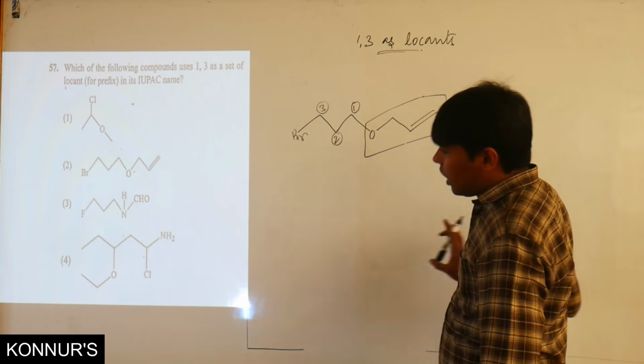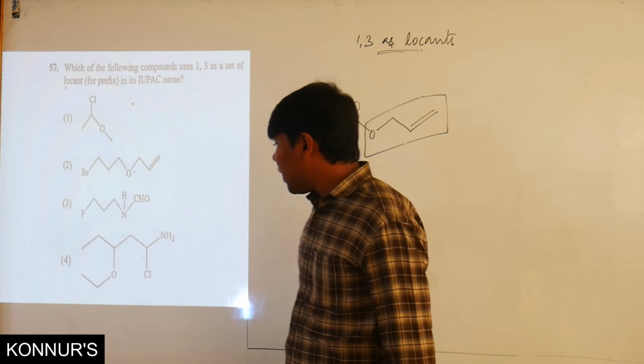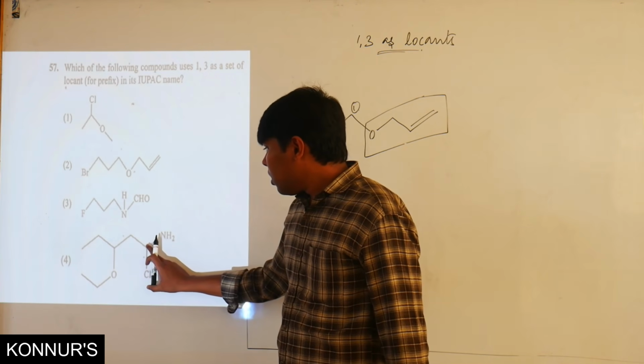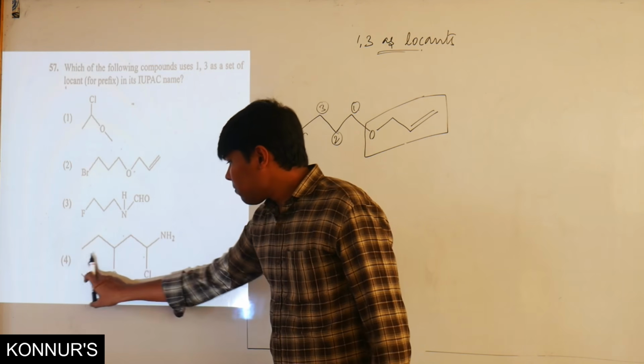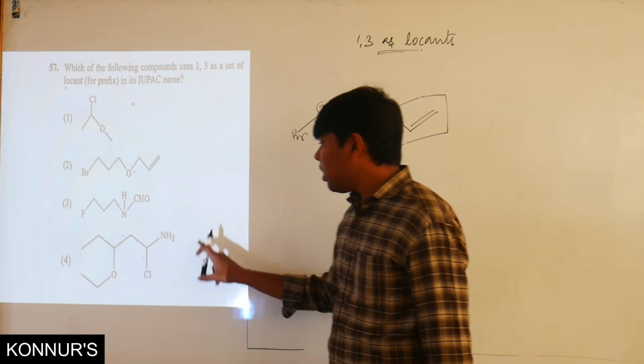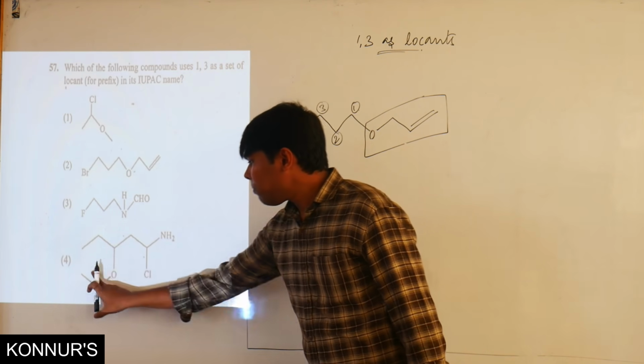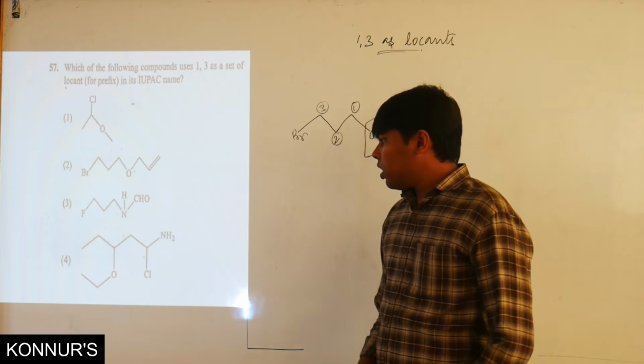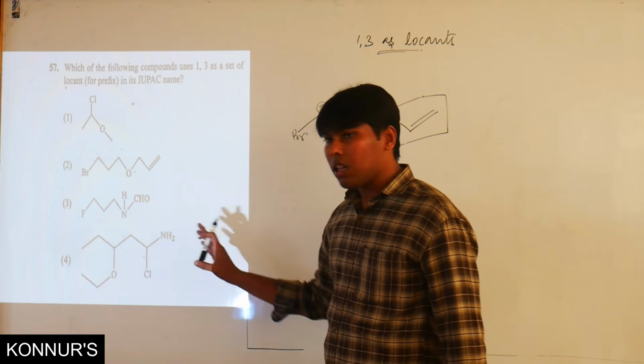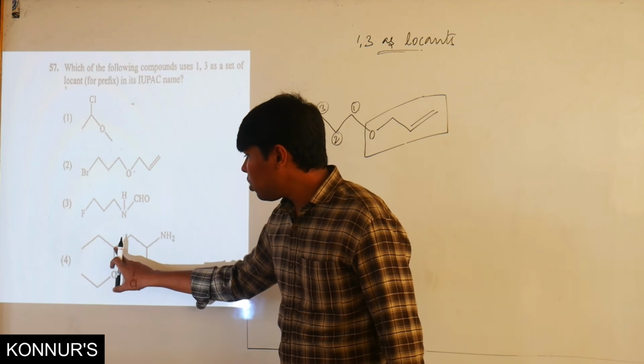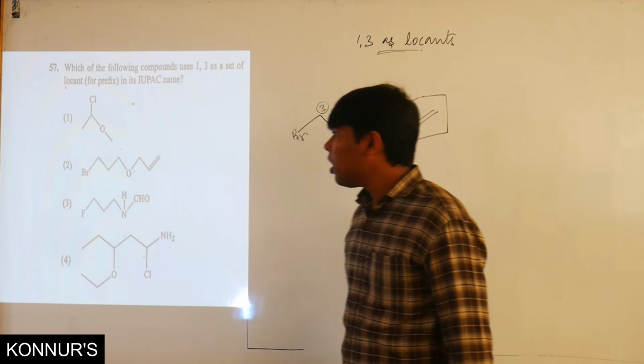Coming to this one, here one is an amine group and another is an ether group. So the amine group is present at the first carbon, 1, 2. On the third carbon there is an alkoxy.